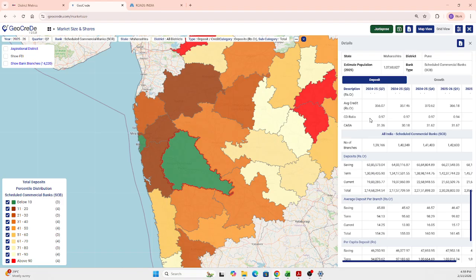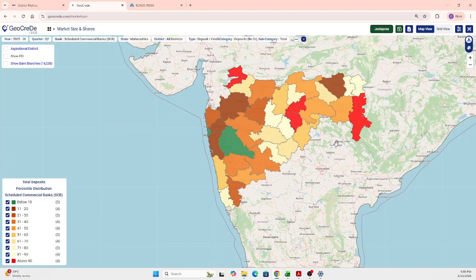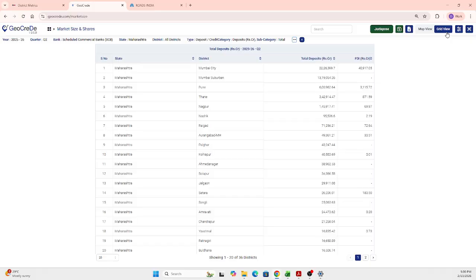So you get the district data. Again, on top of it, you get the state level data, and from the state level data, you get the nationwide data. So you can easily position this district, Pune, and you can get many comparative insights over that. And in the same way, you get the value for all the districts in the state of Maharashtra by using this grid view. So you get the tabulated summary for each and every district that is there.